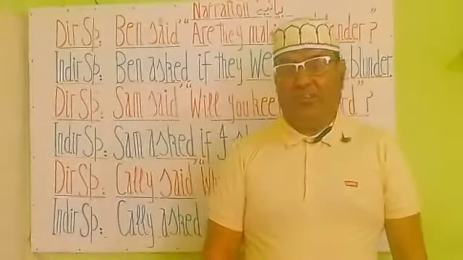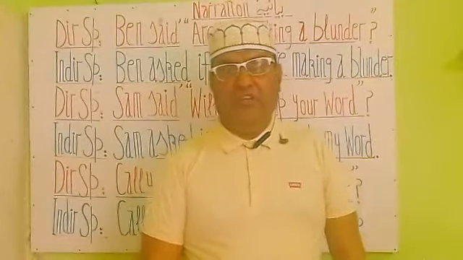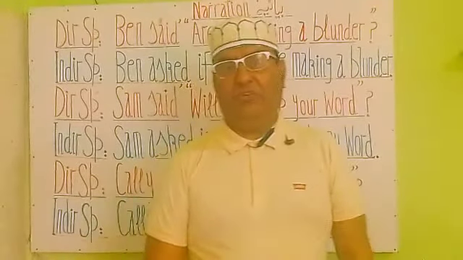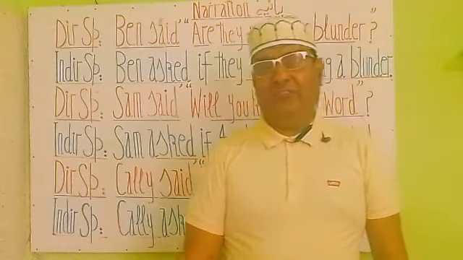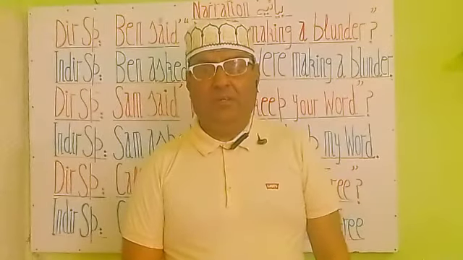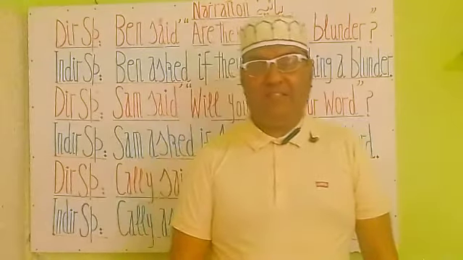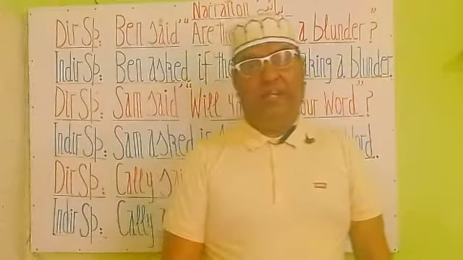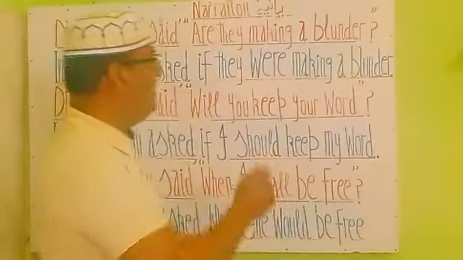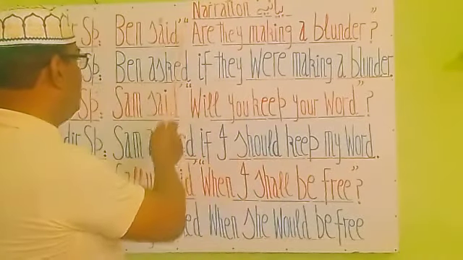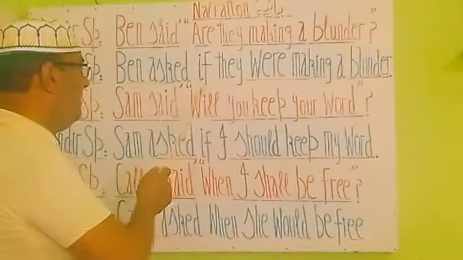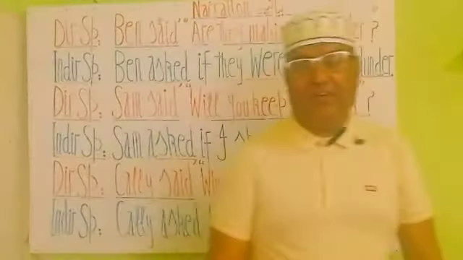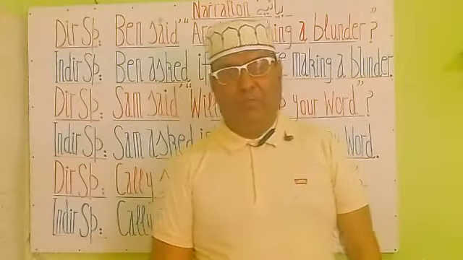After writing the first part, Ben asked, we approach the commas, and we know that inside the commas there is a question, so we remove the commas and write straight away if.